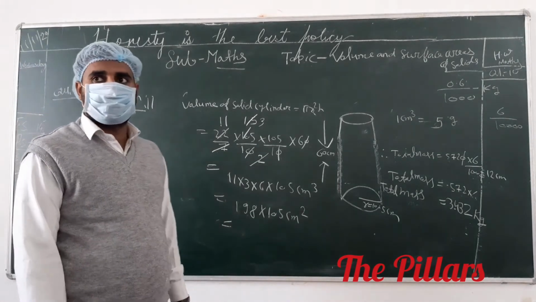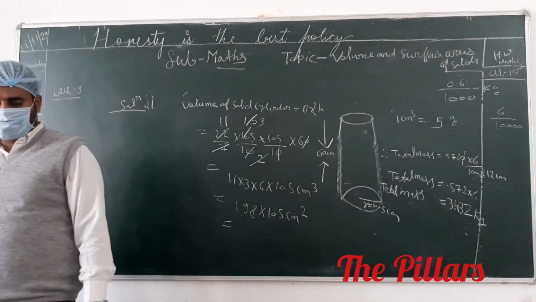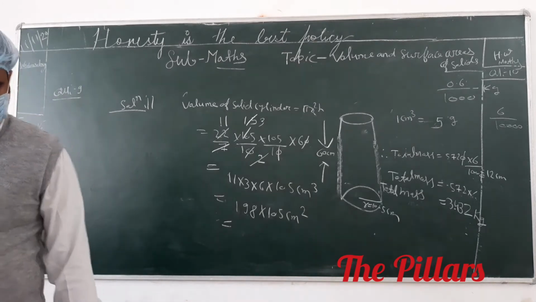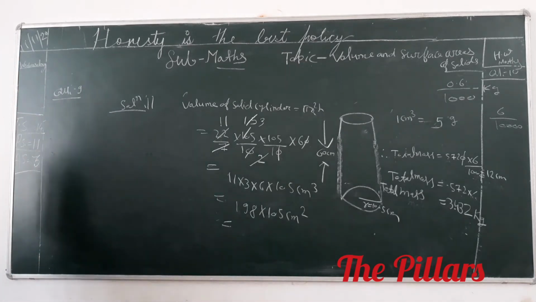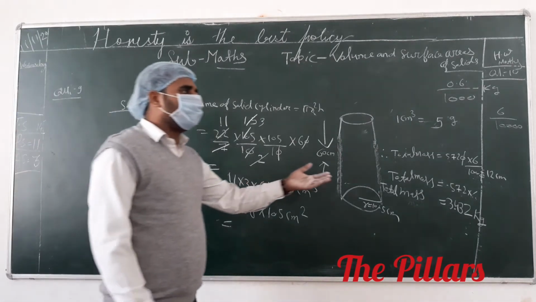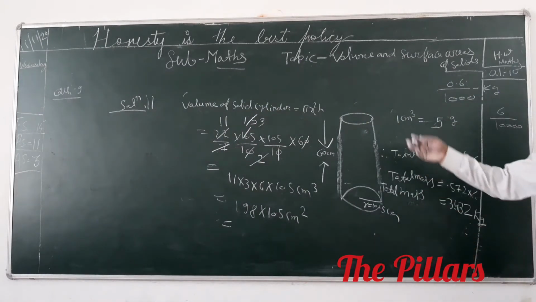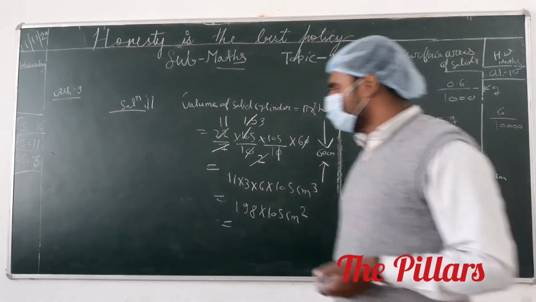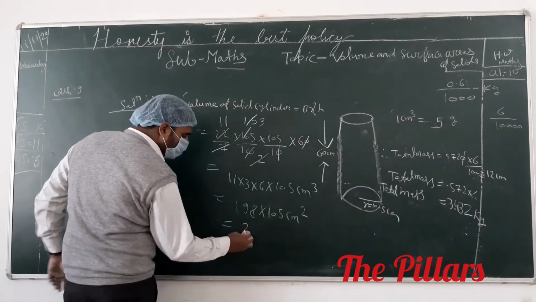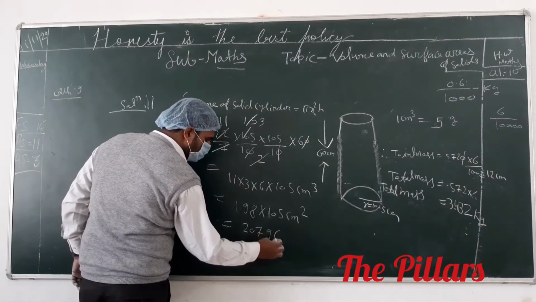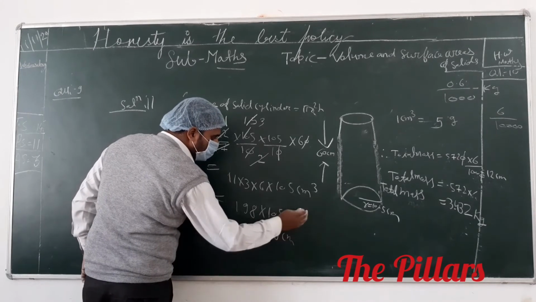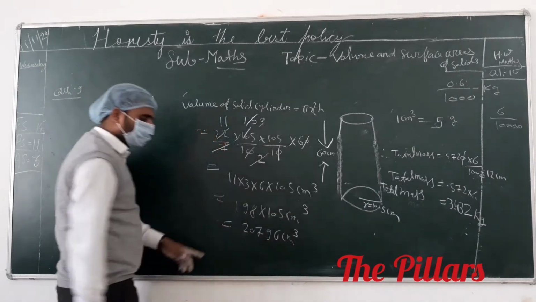Sir, in class we will do it. You have to start with this question in the class. In this question, solid cylinder is given, radius of the base is given, height of the cylinder is given, and the question asks for mass. The volume is 20796 centimeter cube. Each and every one has to take the volume.